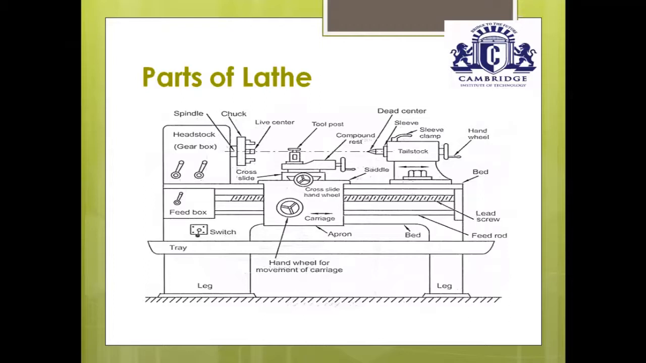Then the other important part is the bed. The bed is made of cast iron. This bed has two guideways, the inner guideway and the outer guideway. The outer guideway supports the tailstock assembly and the inner guideway supports the saddle. Then this bed has two legs, left leg and right leg. The main function of the bed is to support all the parts of the lathe machine.